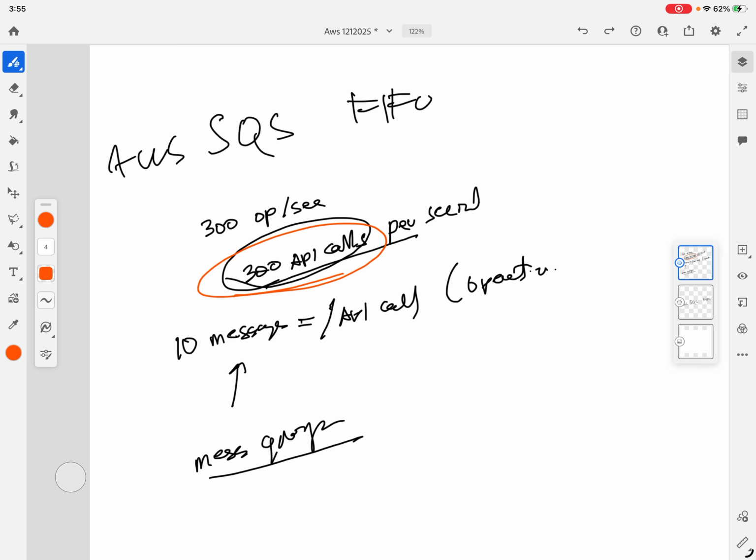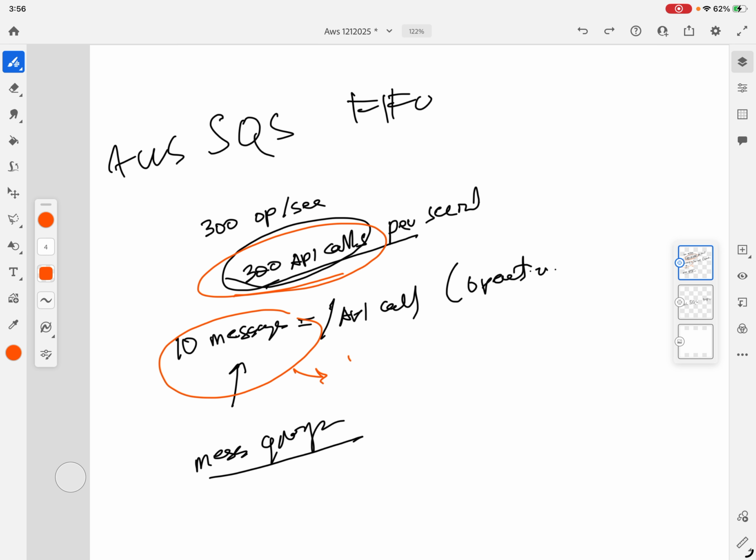Each send message, receive message, or delete message counts as one operation regardless of batch size. Batch operations: the FIFO queue supports batch operations, send message batch, delete message batch, change message visibility batch. Maximum messages per batch is 10 per batch operation. Yeah, so this is it.